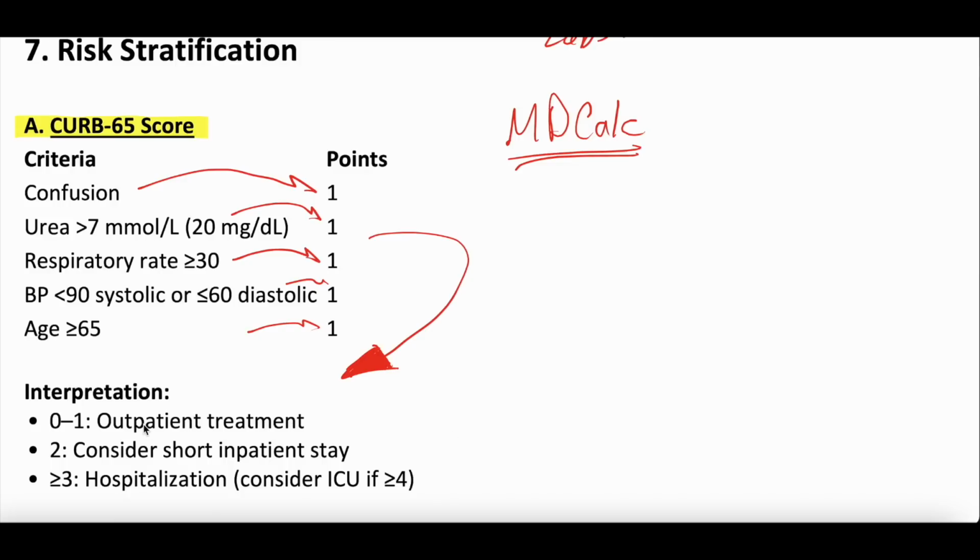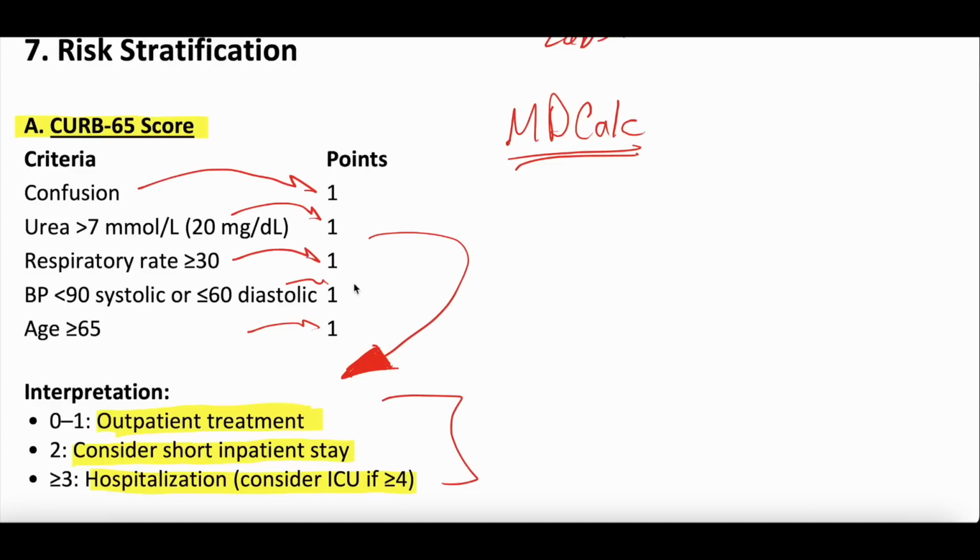If they have 0 to 1 points, outpatient treatment is recommended, so they're stable to be treated at home with oral antibiotics, assuming it's bacterial. If they have 2 points, you really should admit them, but just general medical floor. If they have 3 points, you should admit them, but really kind of observation or the short stay unit. If they have more than 3 points, hospitalization on the general medical floor, and if they have more than 4, you could consider something like an ICU. This is a little more broken down than is typical, but the general features here are reasonable.